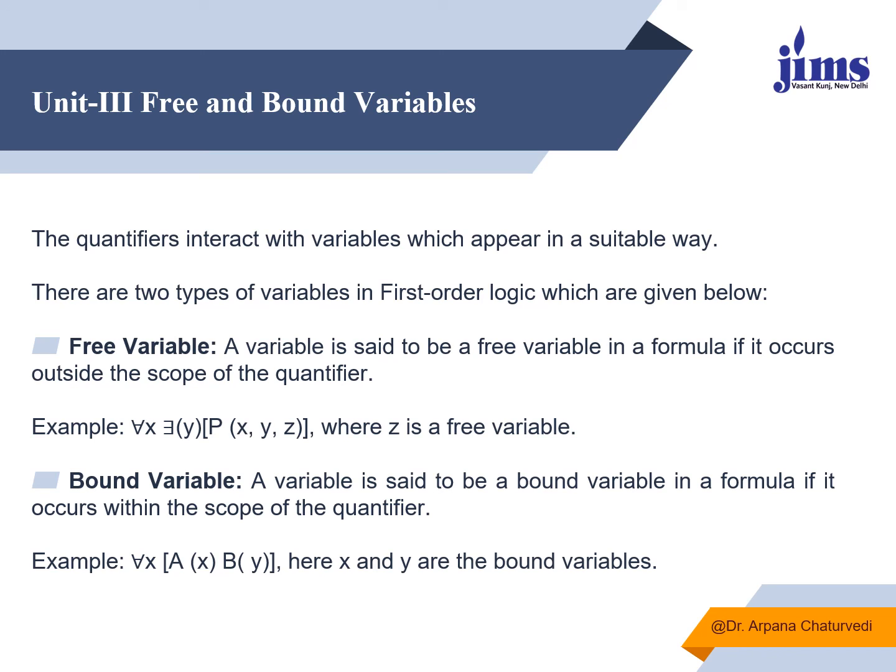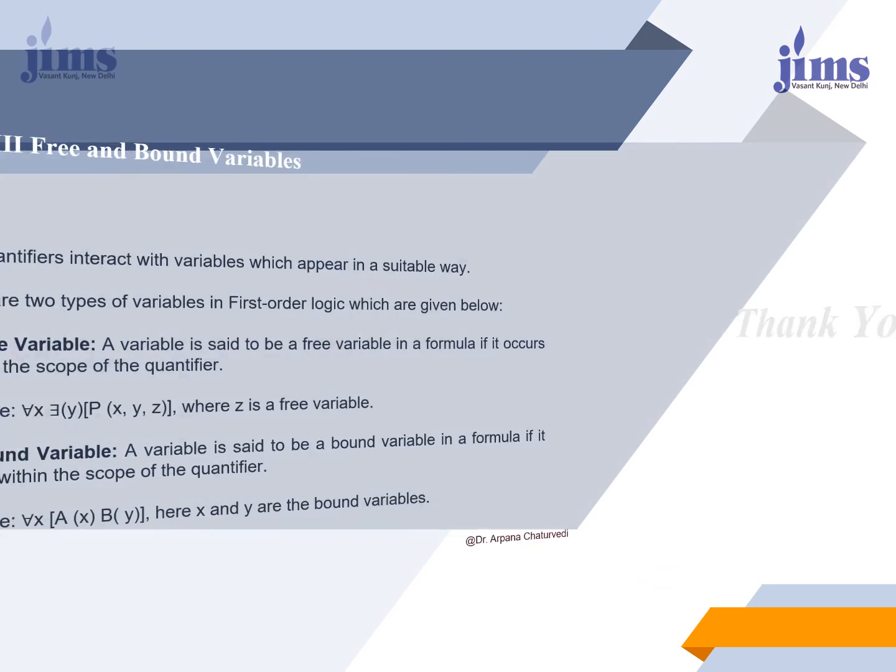Whereas a bound variable is within the scope. It is bound with another variable. If one variable changes, another variable changes. So for all x, if x is a and y is b, then definitely x and y are bound with each other, because we are saying for all x, x is a and y is b. So if x is a, then definitely y has to be b. So here x and y are bound with each other. This is all about the introduction to predicate clause. In coming lectures we will see more about predicate clause.